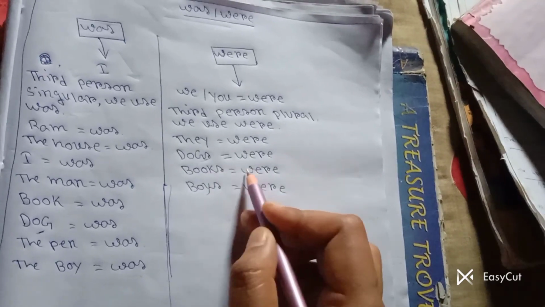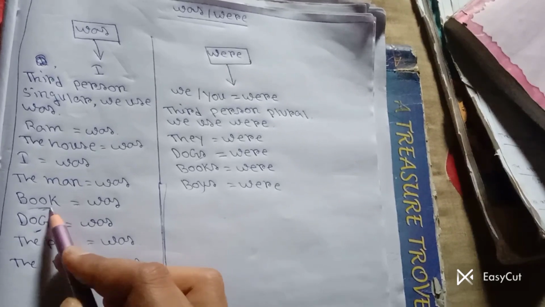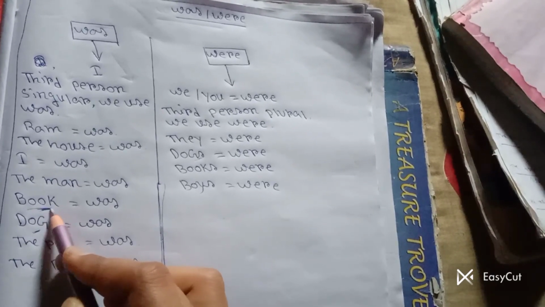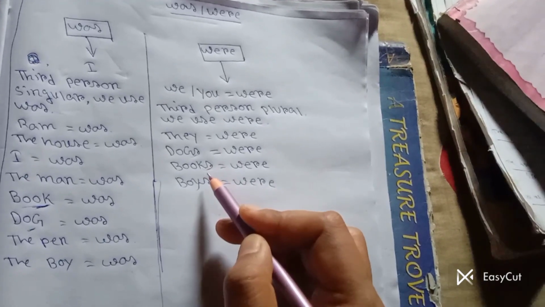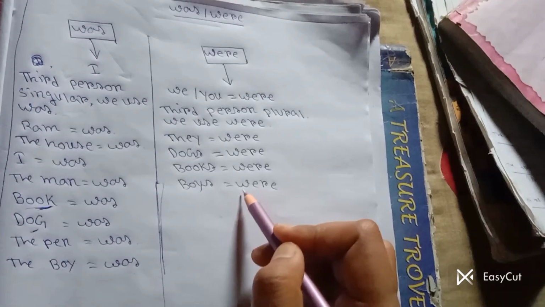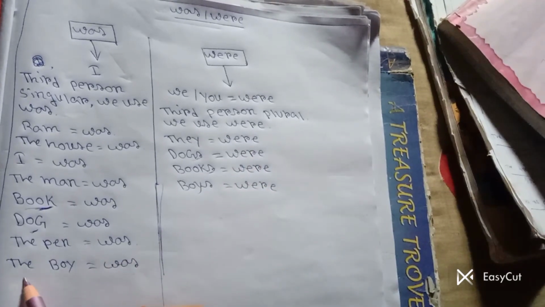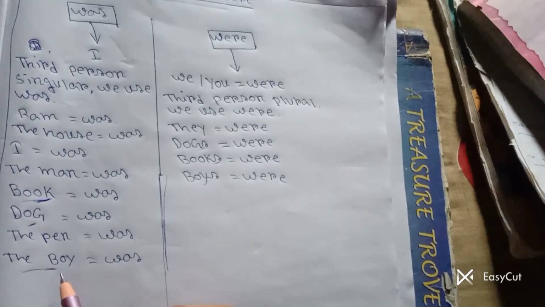Books were. Why? Because here book, only one book, it's singular. And books, it's plural. That's why we use were. Boys were. Why? The boy is third person singular.